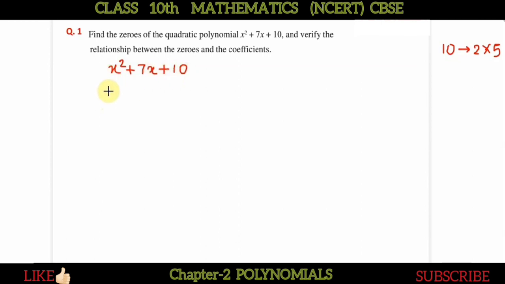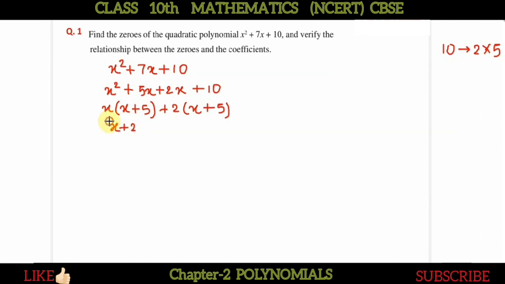It is the very well known middle term splitting method by which we can factorize it. So x square plus 7x, we can write 7x as 5x plus 2x, and plus 10. Now take x common, so it is x plus 5, take 2 common, so it is again x plus 5, and then we have x plus 2 and x plus 5, fine.